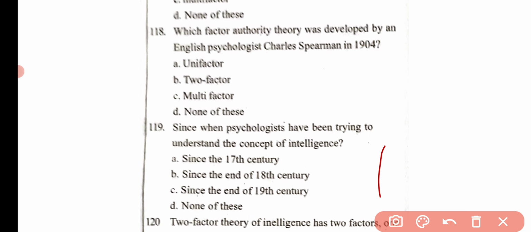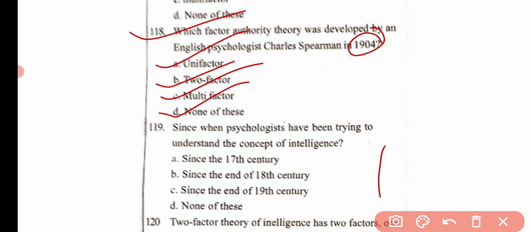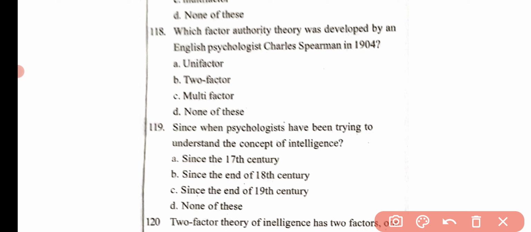Then the next question is, which factor theory was developed by an English psychologist Charles Spearman in 1904? Option A unifactor, option B two-factor, option C multi-factor, and option D none of these. Here the correct answer is option B, that is two-factor theory.